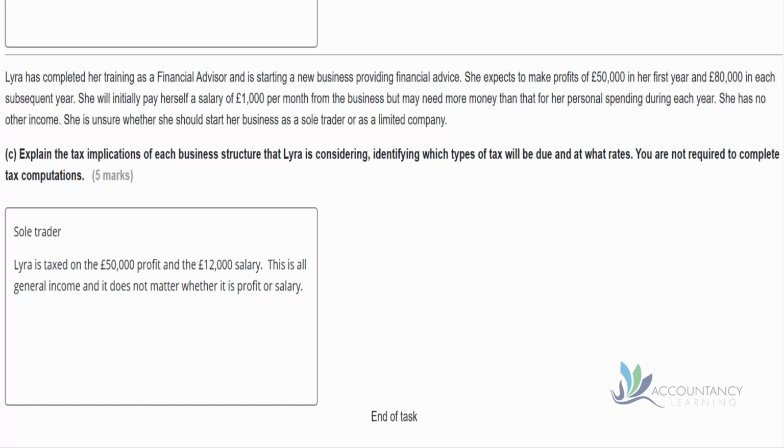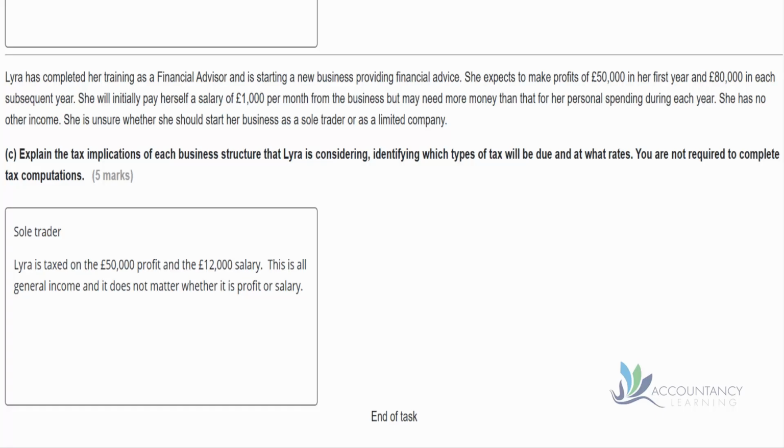Now it's not particularly clear from the text whether that salary is part of the $50,000 or not. So it could be that the profit is after paying the salary, or the profit is before paying the salary. Okay, it's not clear from the text. So potentially she'd be taxed on either $50,000 or on $62,000, depending on how that salary is structured.